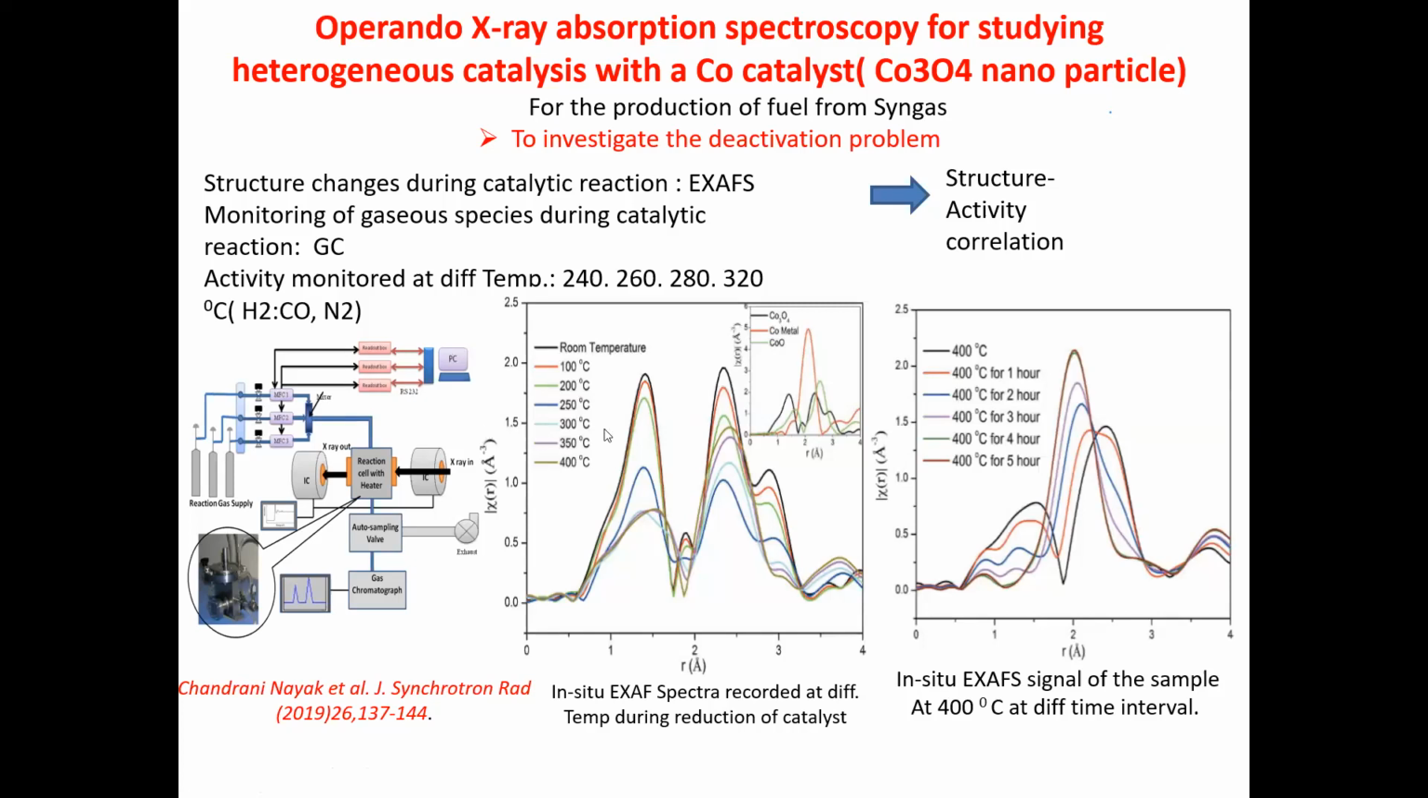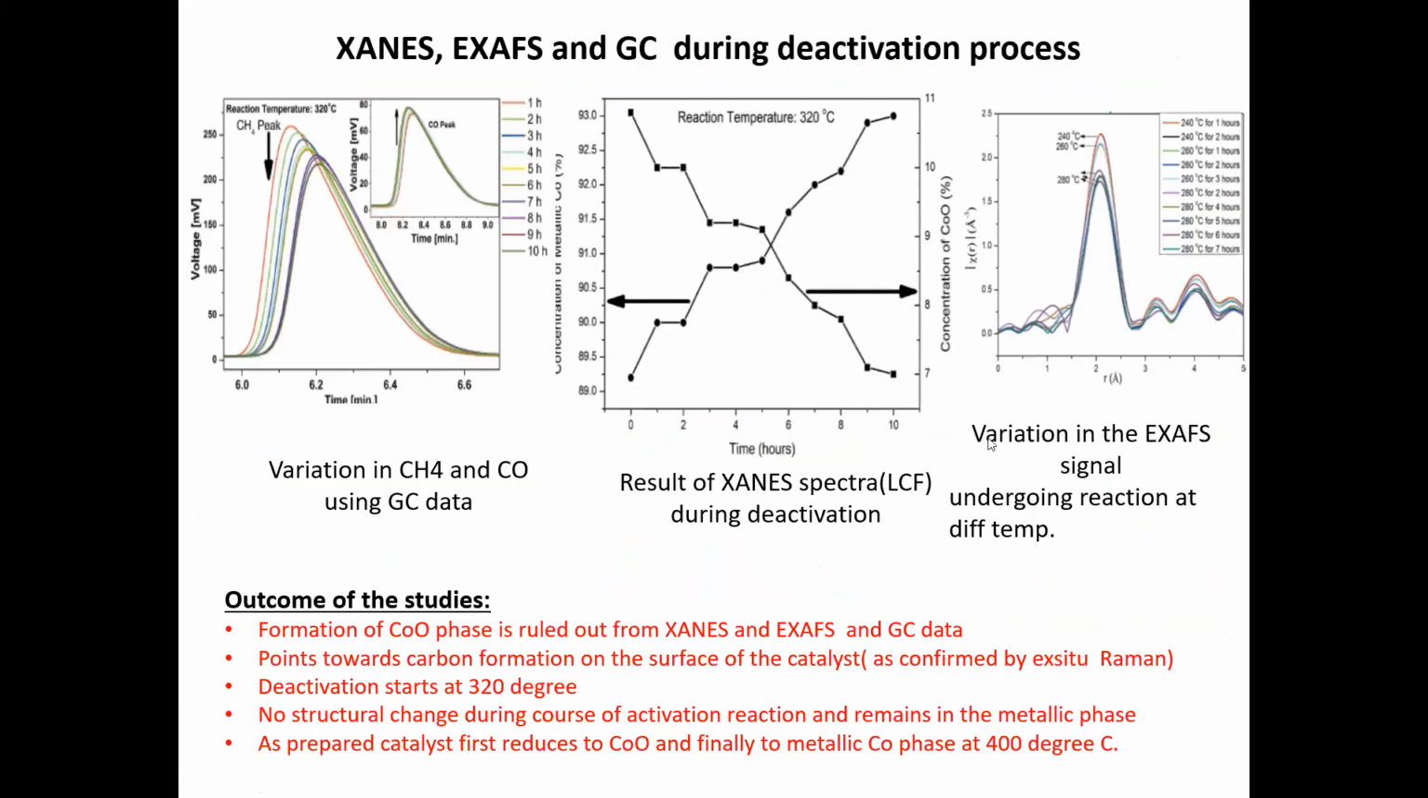So you can see here, for example, the methane peak gets diminished with time at the reaction temperature of 320, and then the CO peak increases. So the variation in CH4 and CO using gas chromatography data gives a clue that there is a formation of a carbon cobalt phase, which was earlier thought to be an oxide formation. So this was ruled out by XANES, EXAFS and gas chromatography data.